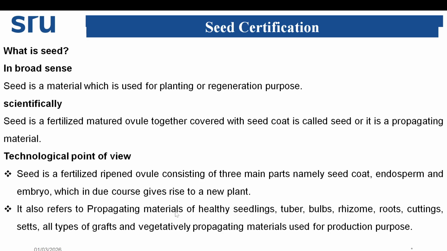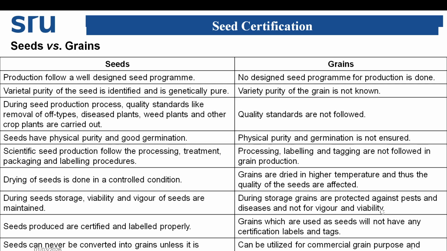It also refers to the propagating materials of healthy seedlings, tubers, bulbs, rhizomes, roots, cuttings, sets, all types of crops and vegetatively propagating material used for production purpose. Right, this is what the seed is.